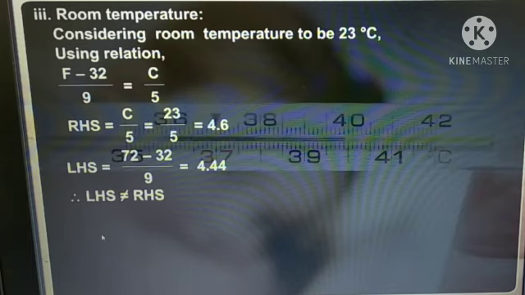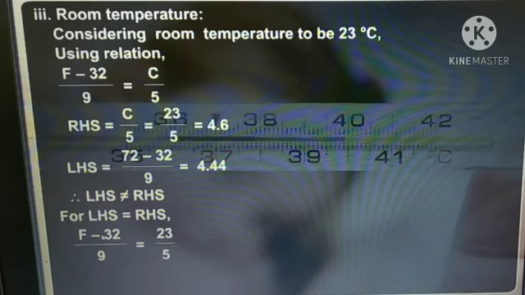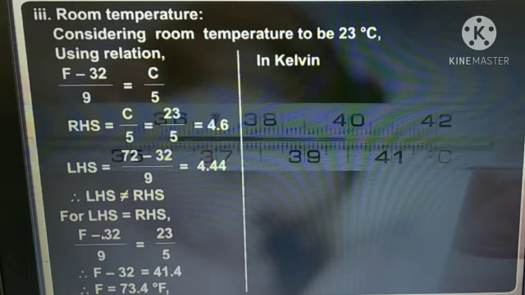LHS is not equal to RHS. For LHS equal to RHS, (F minus 32) upon 9 equal to 23 upon 5. Therefore, F minus 32 equal to 41.4. F is equal to 73.4 degree Fahrenheit.